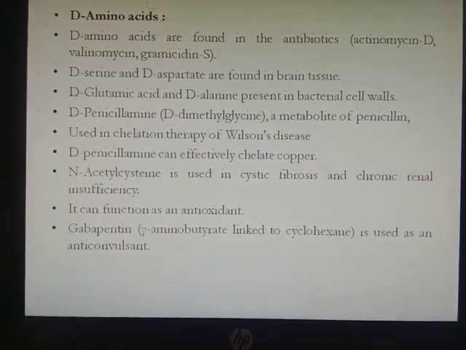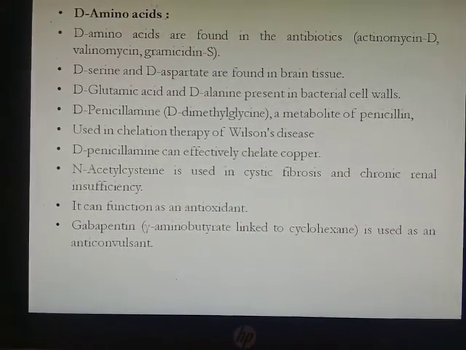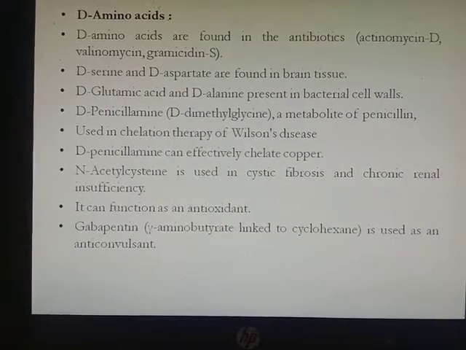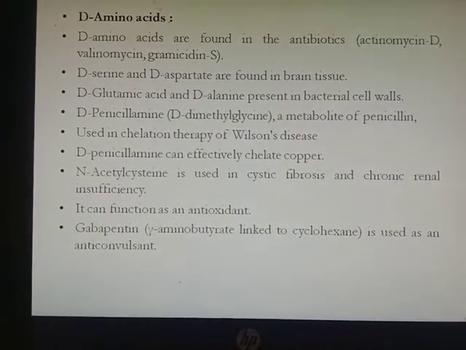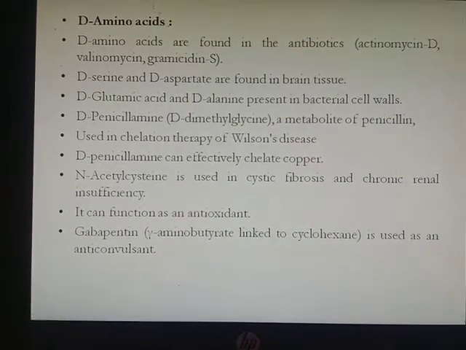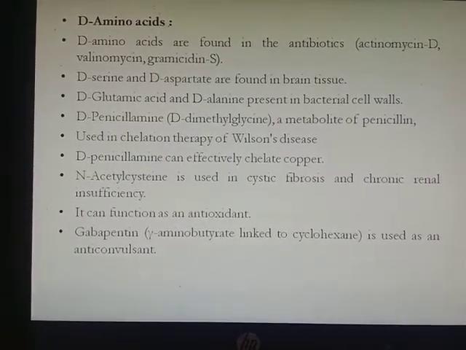Then D-amino acids. D-amino acids are found in antibiotics, for example actinomycin D, valinomycin, gramicidin S. D-serine and D-aspartate are found in brain tissue. D-glutamic acid and D-alanine are present in the bacterial cell wall.